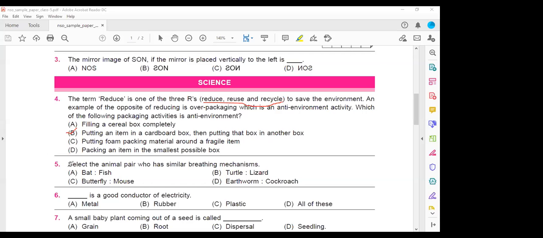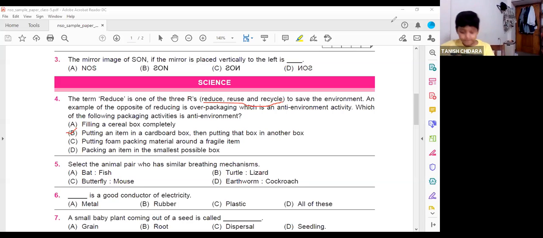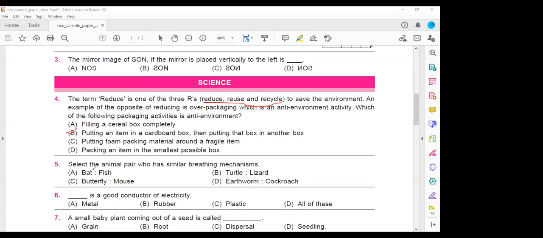Next, fifth one: select the animal pair which has similar breathing mechanisms. Each animal has a different breathing mechanism. Fish breathe with gills, animals with lungs, insects with spiracles. Ma'am, D. The bat and the fish, we know bat is a mammal.